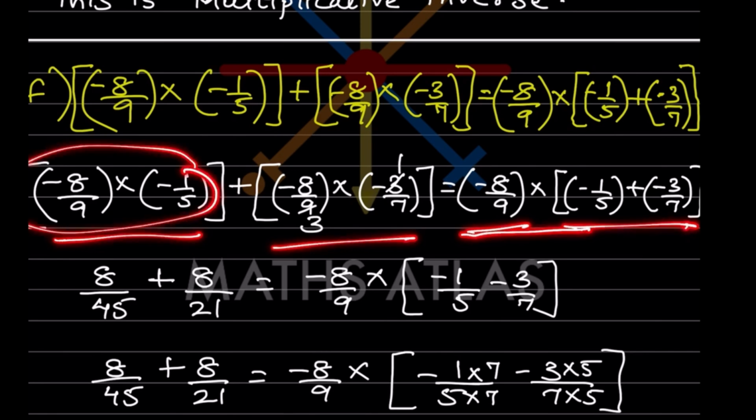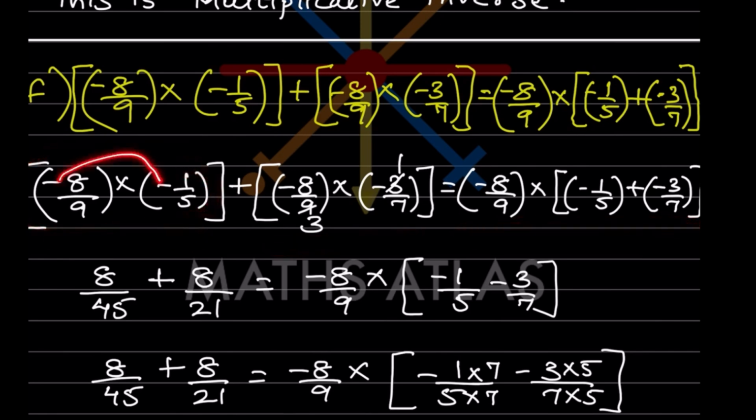First I'll do this one. So that is going to be minus, minus is going to be plus, and this is going to be 8 divided by 45. So this is here. Again here what I can do, I can simplify this one. So this is going to be plus 8 divided by this 21 plus, and here this I will write as it is. And now because this is a square bracket, let me solve this first.